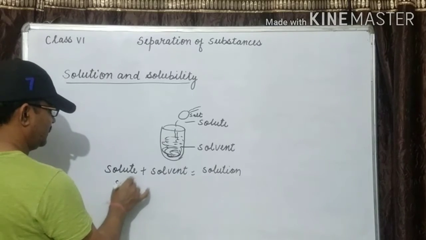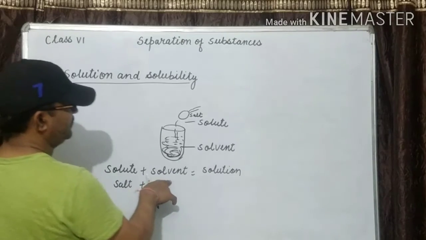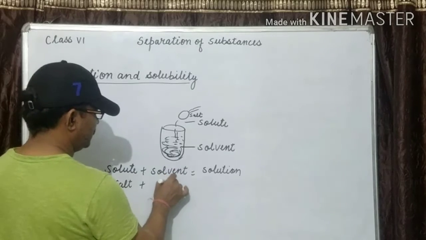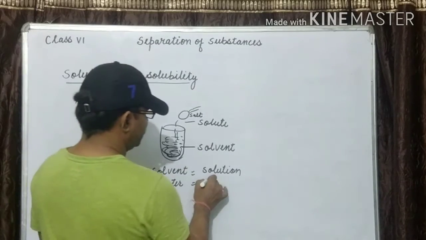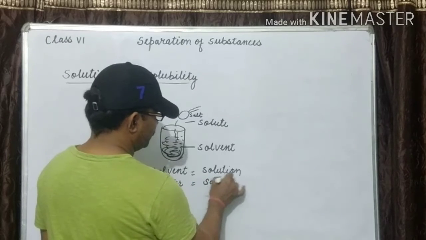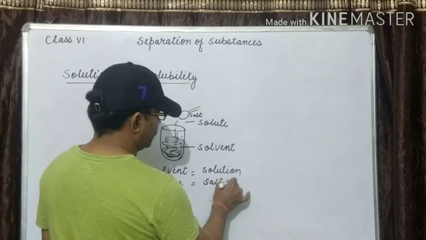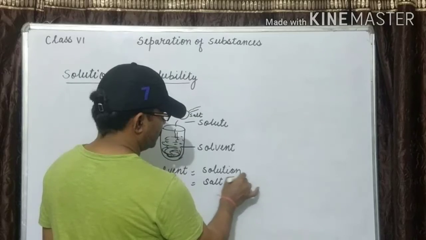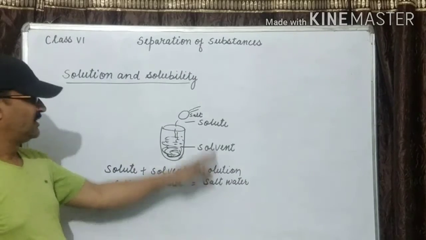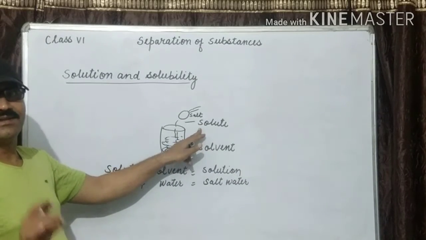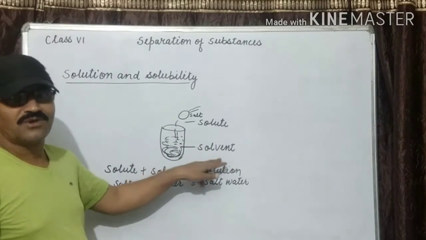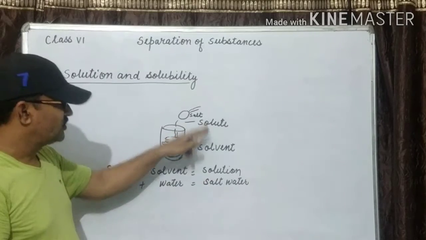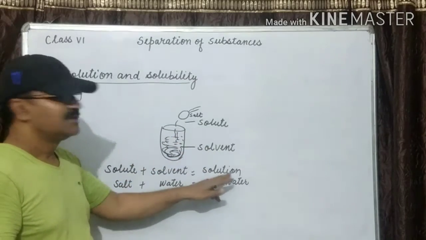Salt. Solvent, water, and what is the solution we get? Salt water. Clear this? Solute, you know, is less in quantity, and the substance in which solute is dissolved is known as the solvent. And the mixture of the solute and solvent is called solution.